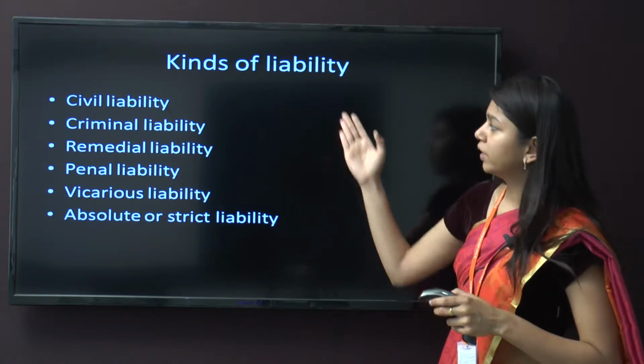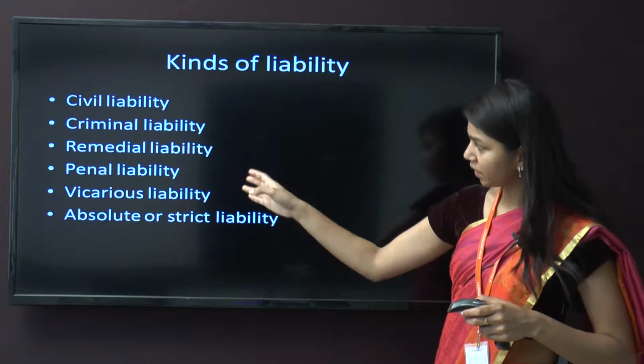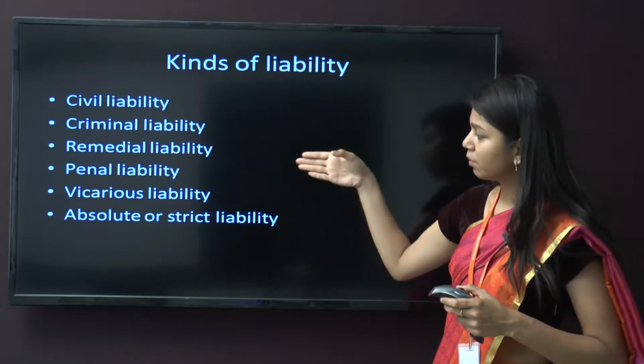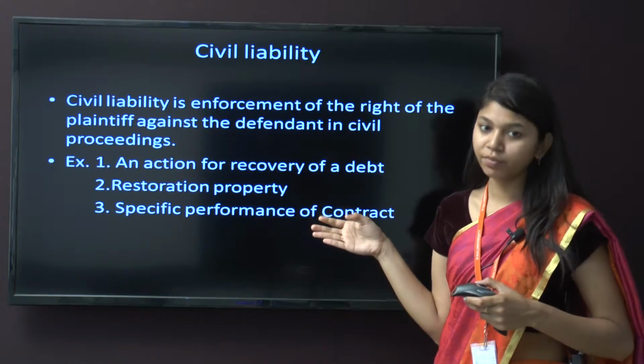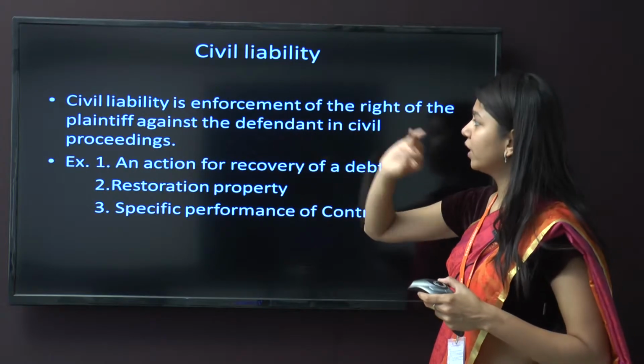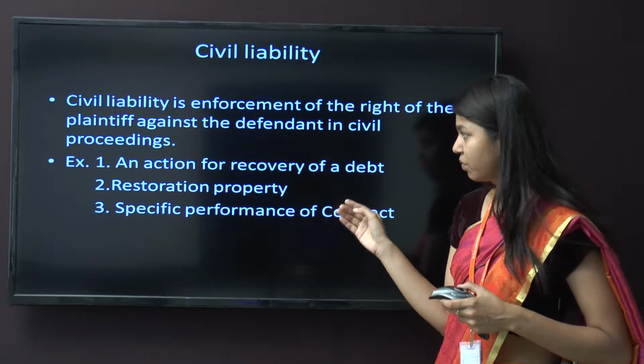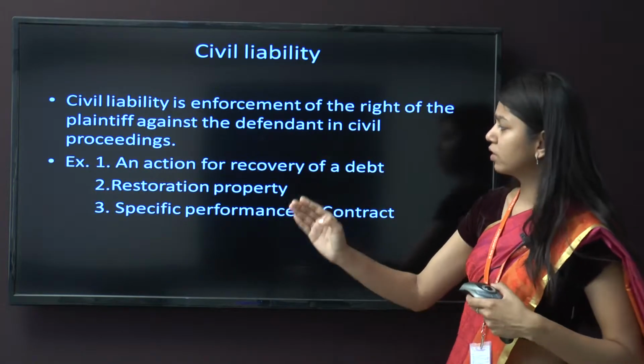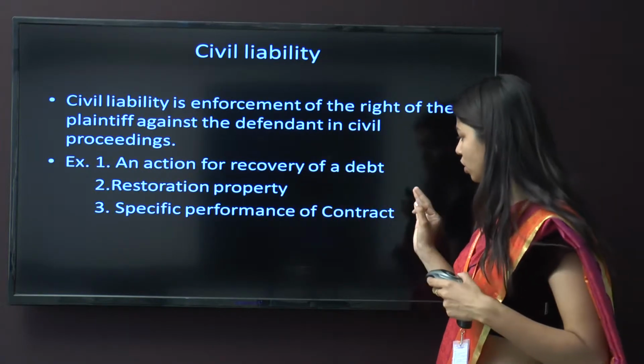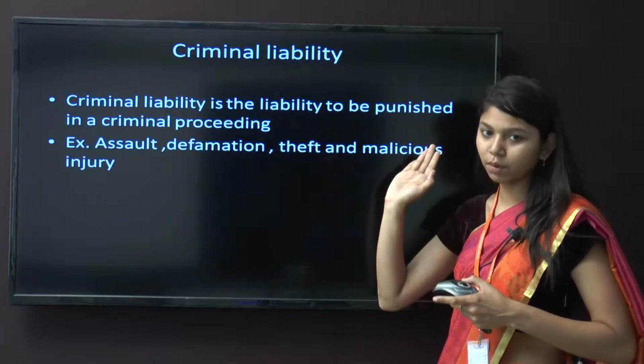Then kinds of liability: civil liability, criminal liability, remedial liability, penal liability, vicarious liability, absolute or strict liability. So what is civil liability? Civil liability is enforcement of the right of the plaintiff against the defendant in a civil proceeding. An action for recovery of a debt, restoration of property, specific performance of contract. These are the examples of civil liability.